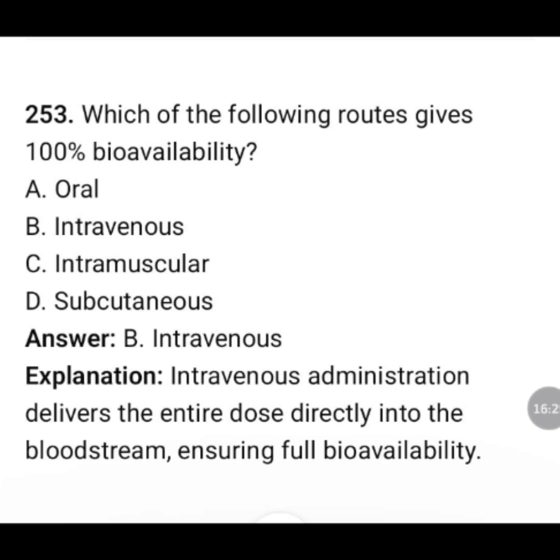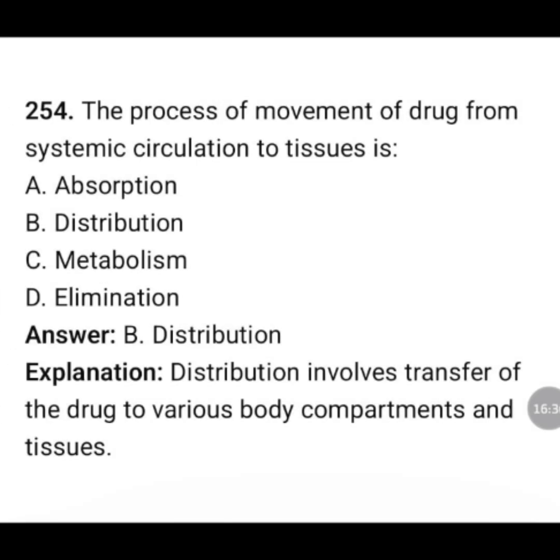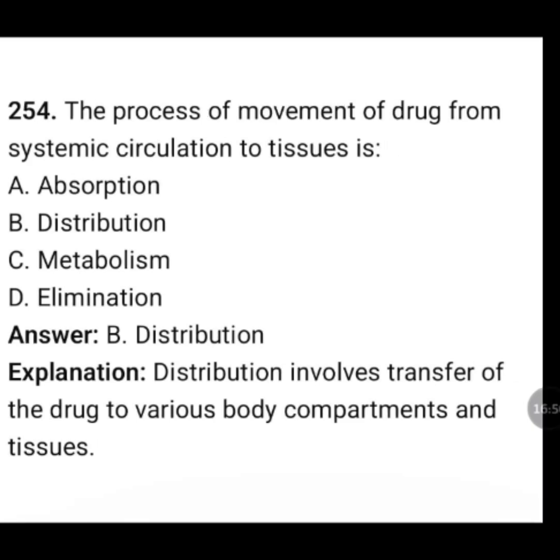Intravenous administration delivers the entire dose directly into the bloodstream, ensuring full bioavailability. The process of movement of drug from systemic circulation to tissue is: absorption, distribution, metabolism, elimination? The correct answer is option B, distribution. Distribution involves transfer of the drug to various body compartments and tissues.